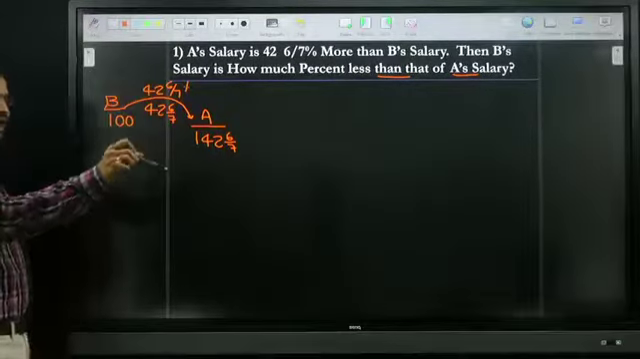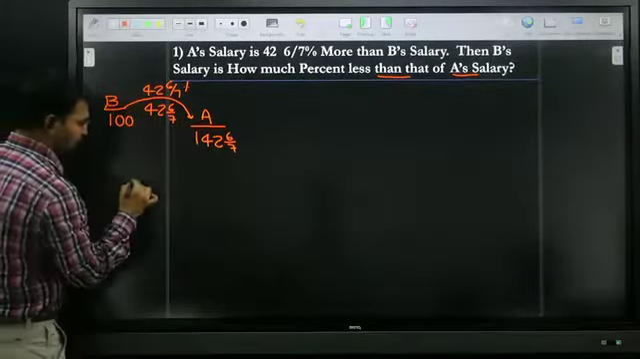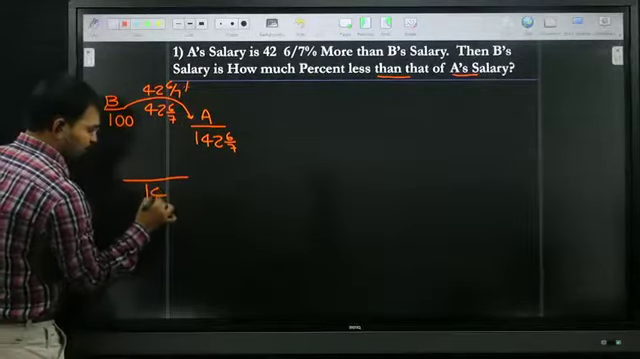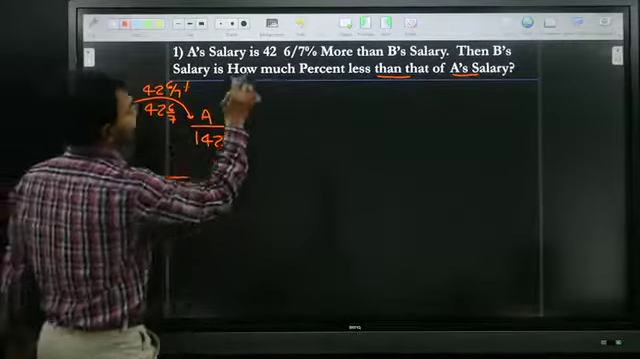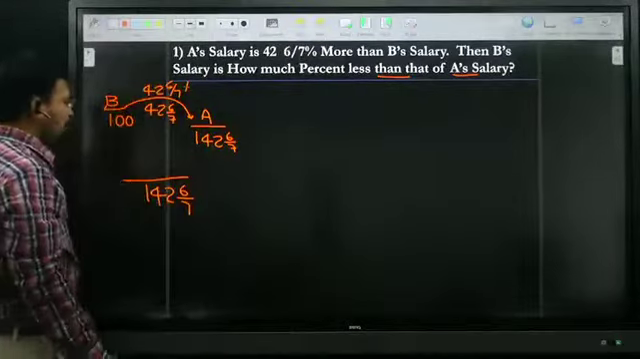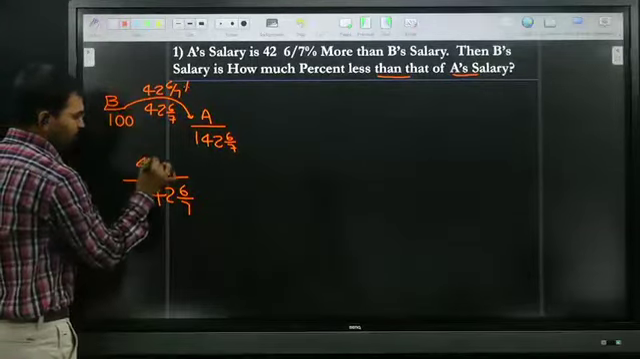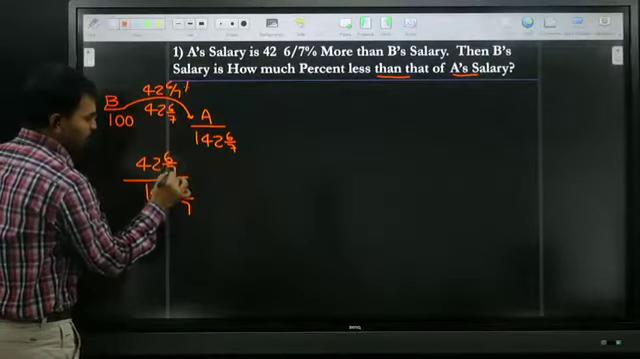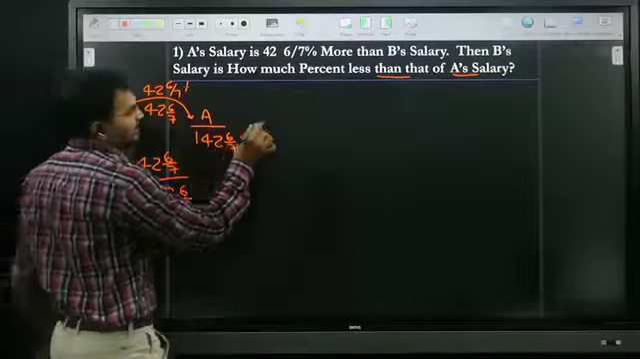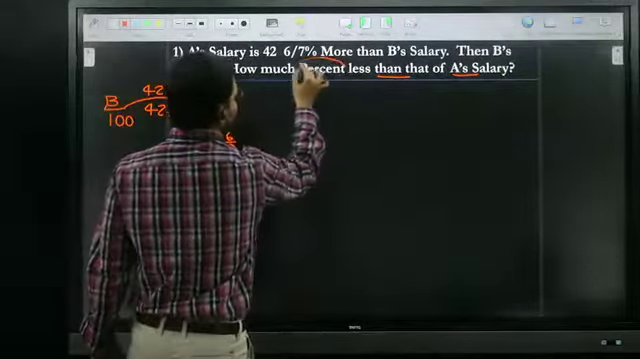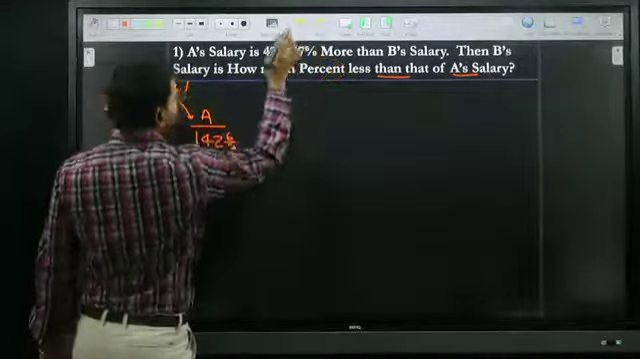I already told you, whichever person comes after "than", simply put that person in the denominator. Here what we put in the denominator is 142 6/7. In the numerator we put the difference, which is 42 6/7. So 42 6/7 by 142 6/7. They're asking for a percentage, so I need to multiply it with 100.